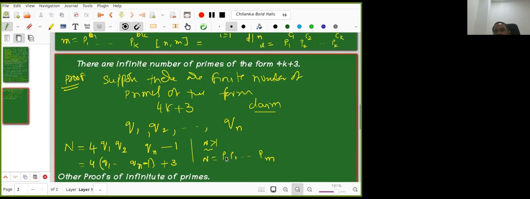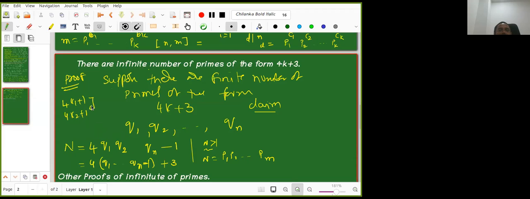Now I am claiming that at least one of these primes is 4k plus 3. So how do you go about it? Suppose that it is not true. Then all the primes are of the form 4k plus 1 only. Let us take two primes, two numbers. I prove a more general result. I have two numbers, one of the form 4k1 plus 1 and another of the form 4k2 plus 1. What is the product?